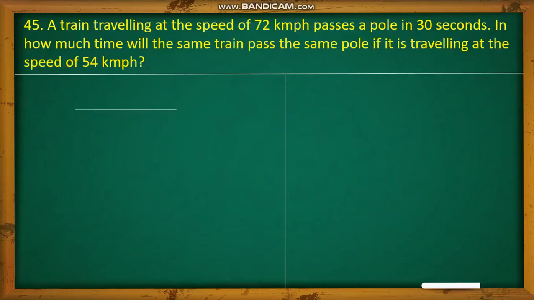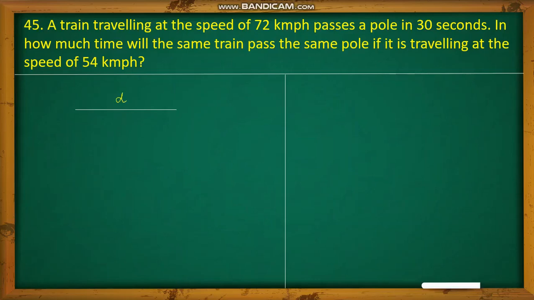Next question. A train traveling at the speed of 72 km per hour passes a pole in 30 seconds. In how much time will the same train pass the same pole if it is traveling at the speed of 54 km? So now the quantities which are involved is speed, distance and time. In two scenarios, the distance is going to be the same. So let it be D.